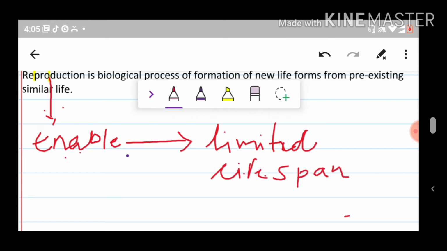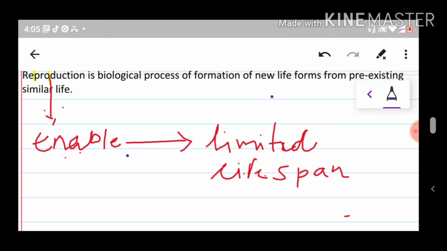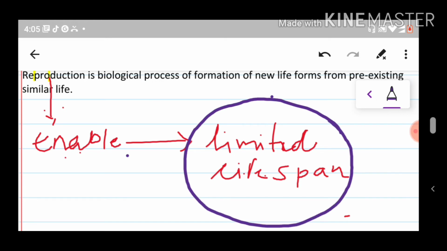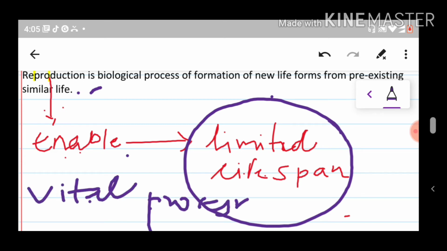So this feature of reproduction makes it a vital process. Why is it called a vital process? Because it enables any living organism to reproduce in the limited lifespan of that organism.